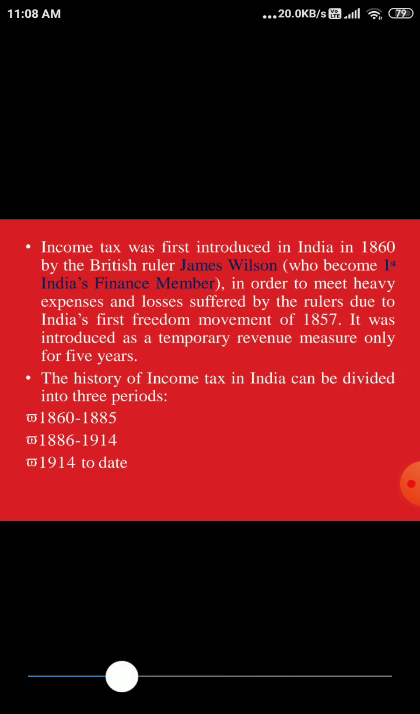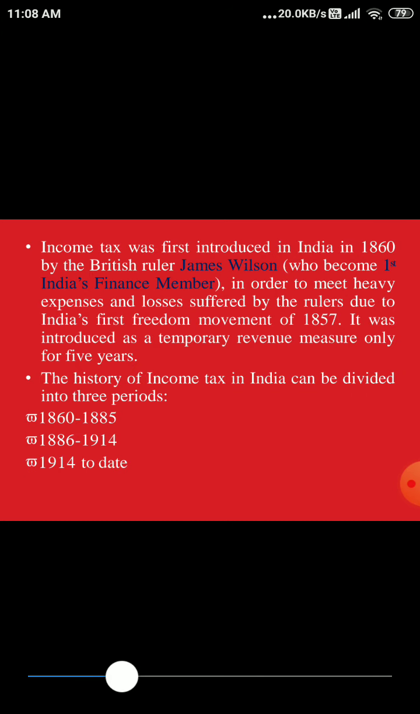Now, as per our syllabus, we are going to study the Income Tax Act 1961, right? How income tax came about, in what phases income tax came in India. All those things we'll study about the history of tax and different definitions.